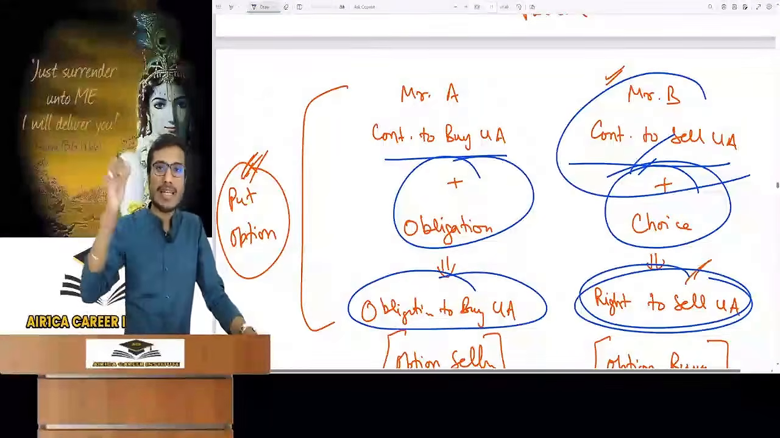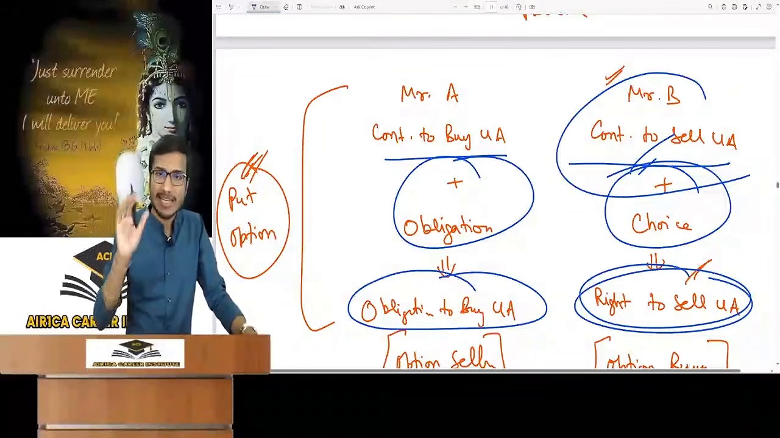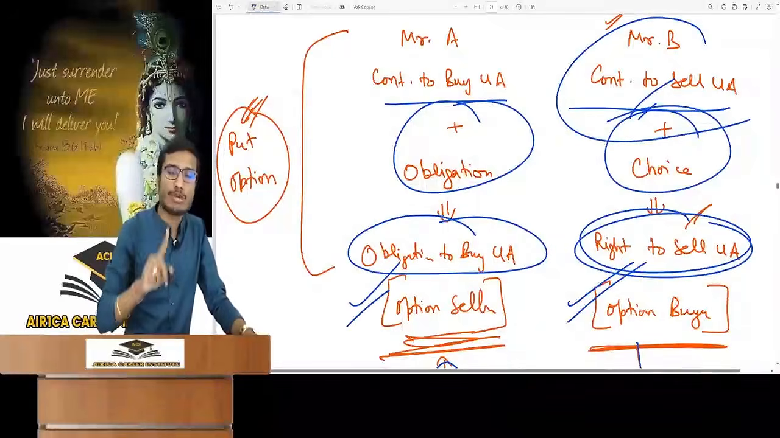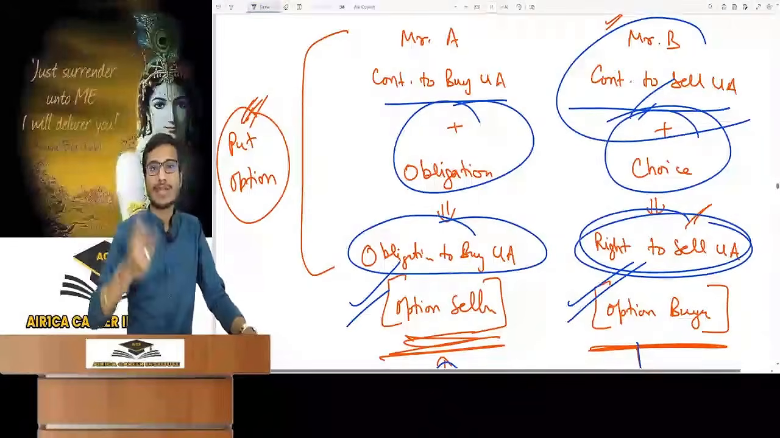Rest, I will tell you about the market condition, which is very, very bad. In this case, option buyer is Mr. B and option seller is Mr. A. If you thought this, then you have understood conceptually what I have explained.